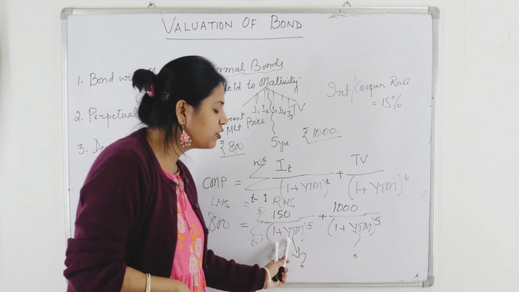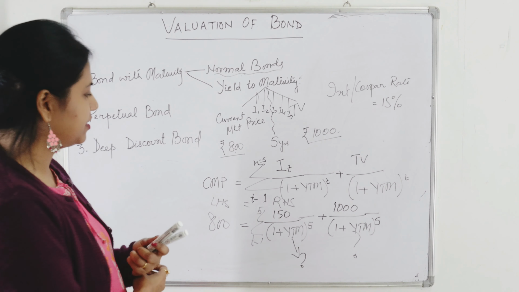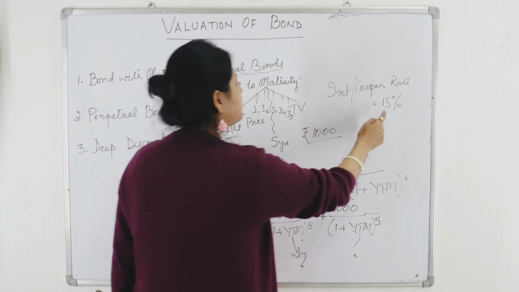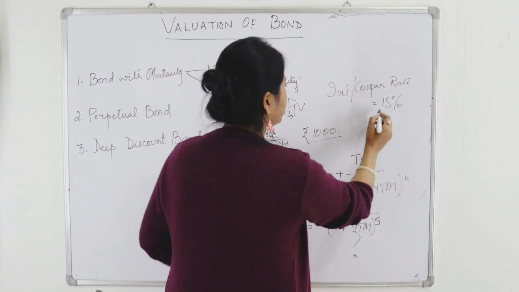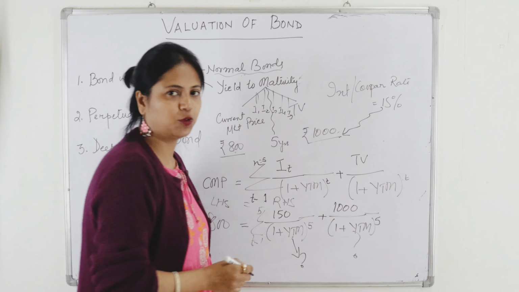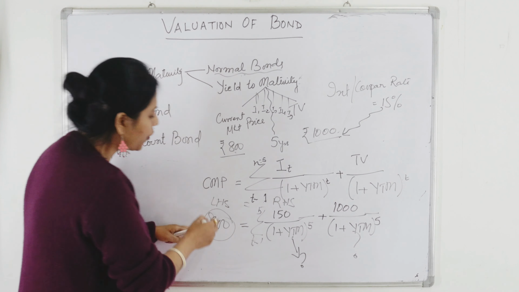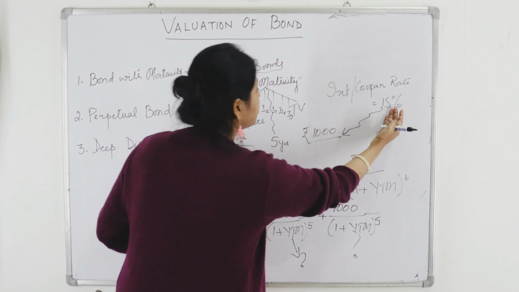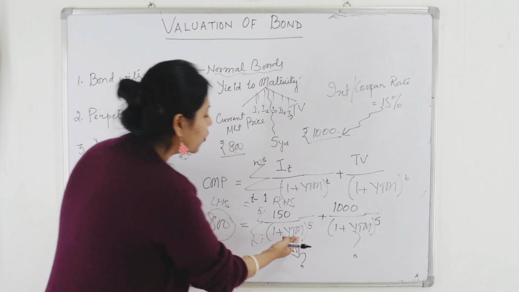Now how do I find this? If the bond is generating 15%, giving you 1000 face value, but your current market value is just 800, that means it is quite less. That means I have to discount it at a higher rate. At 15% discounting it will become 1000, so I have to discount it at a higher rate. Now what is that rate?